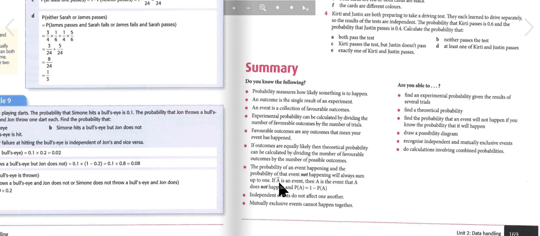Independent events do not affect one another. Mutually exclusive events cannot happen together. Are you able to find an experimental probability given the results of several trials? Find a theoretical probability. Find the probability that an event will not happen if you know the probability that it will happen. Draw a possibility diagram. Recognize independent and mutually exclusive events and do calculations involving combined probabilities.